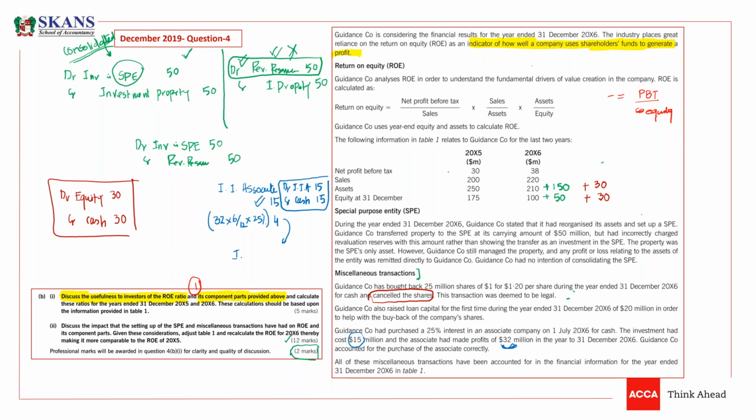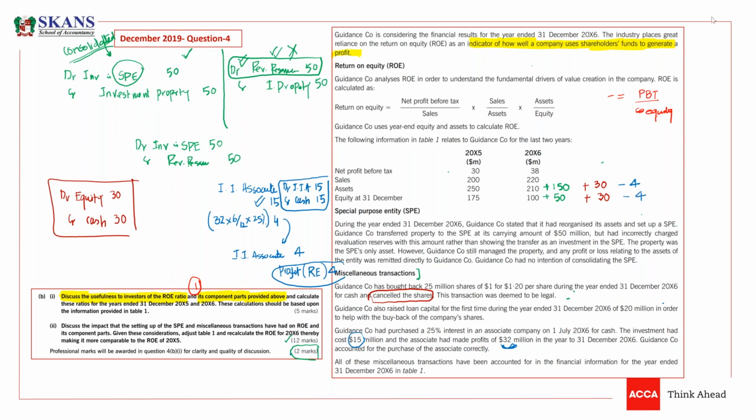It will increase your asset, investment in associate, and you need to book a profit in P&L, sometimes in consolidated retained earnings, sometimes in retained earnings. So this 4 has increased your assets, so we need to decrease our assets now, and it has increased your equity. It has increased your retained earnings profit. So we need to decrease this from here as well.